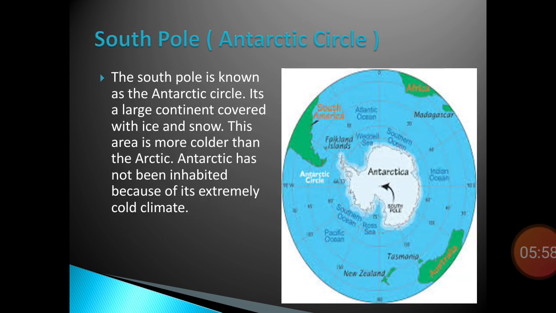Now I'll explain the South Pole or Antarctic Circle. This picture will show you the location of the Antarctic Circle. The South Pole is known as the Antarctic Circle. It's a huge landmass covered with ice and snow. The climate is very cold all year. Icy winds blow at the speed of 300 km per hour. And this continent contains almost 90% of the world's ice.